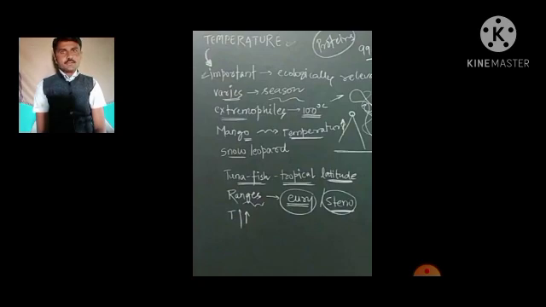Some fishes we find in the oceans or lakes, some we find in the tropical region, and we also see the Eurythermal and the Stenothermal. Friends, these are the temperature ranges which we see in our globe.